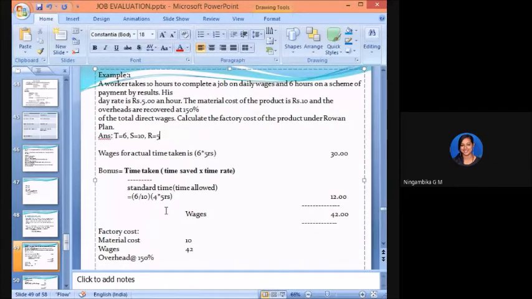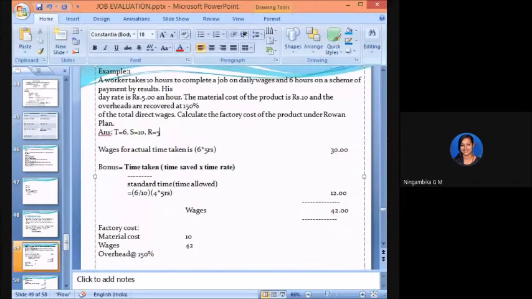What is the bonus amount he got? We calculated just now. 12, ma'am. 12 rupees. So the total wages for him is 42 rupees, 30 plus 12. Okay, then let us calculate the factory cost now. He has asked to calculate the factory cost of the product where the overheads are recovered at 150%.